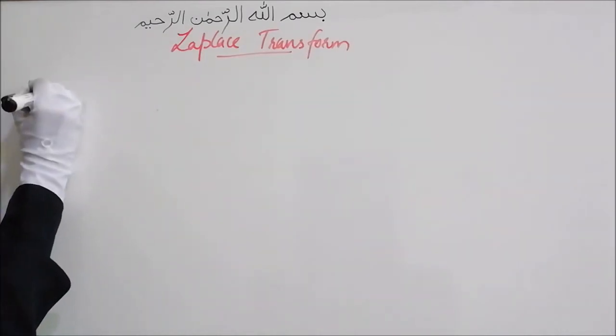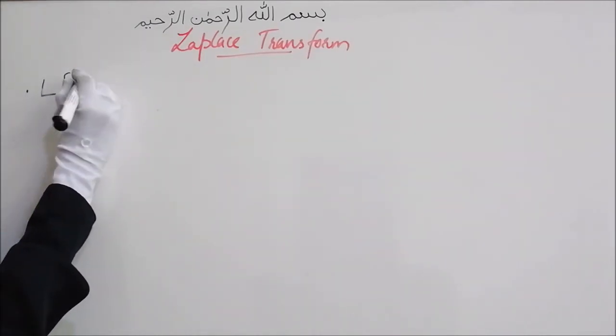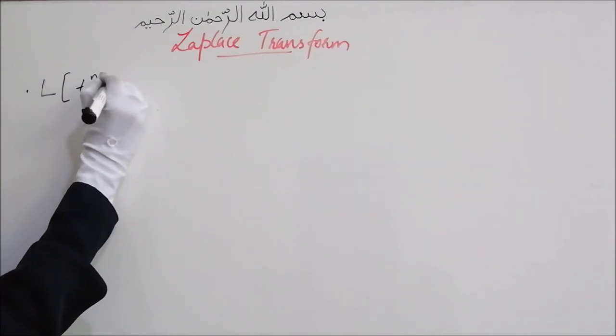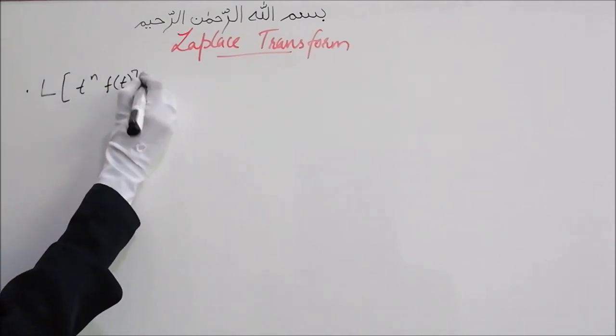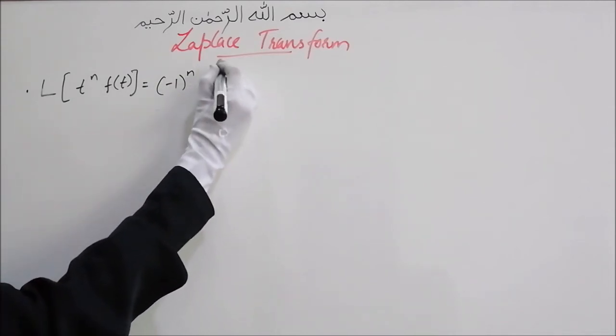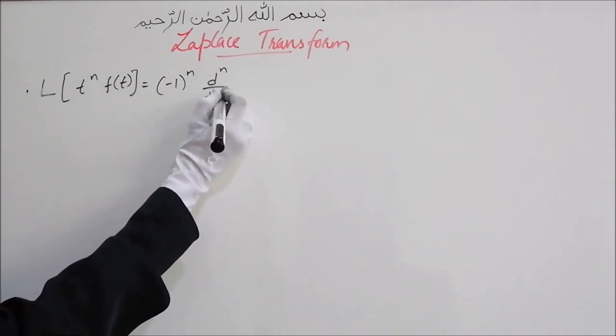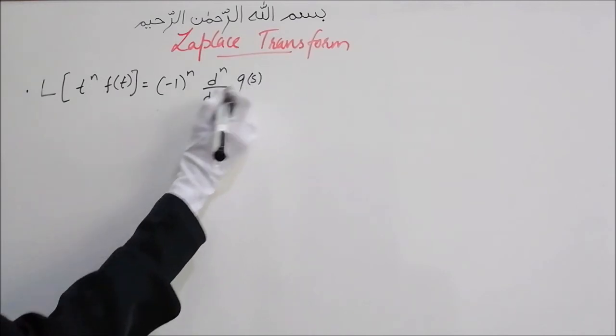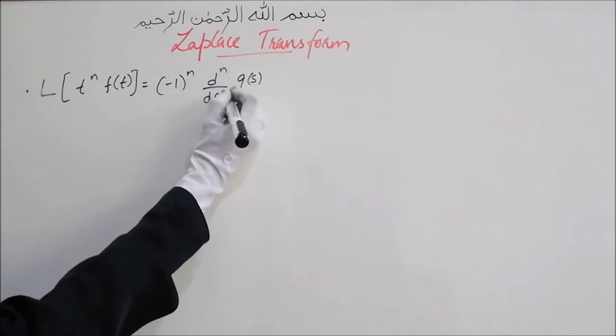The Laplace transform of t power n f of t is equal to minus 1 raised to n d by ds n, that is differentiation of g of s with respect to s up to order n.